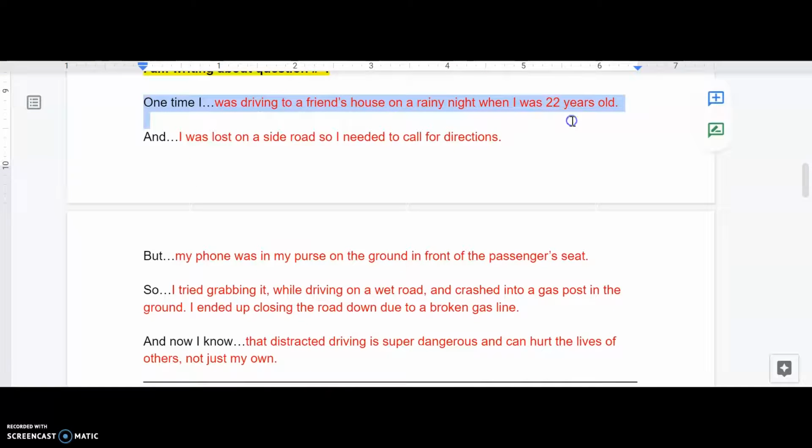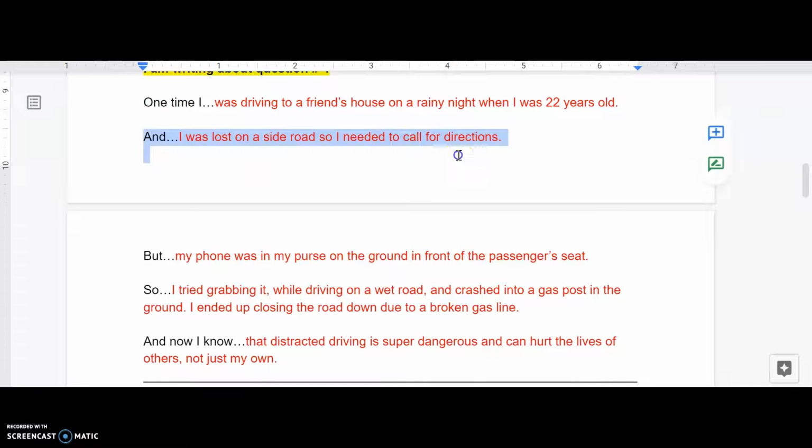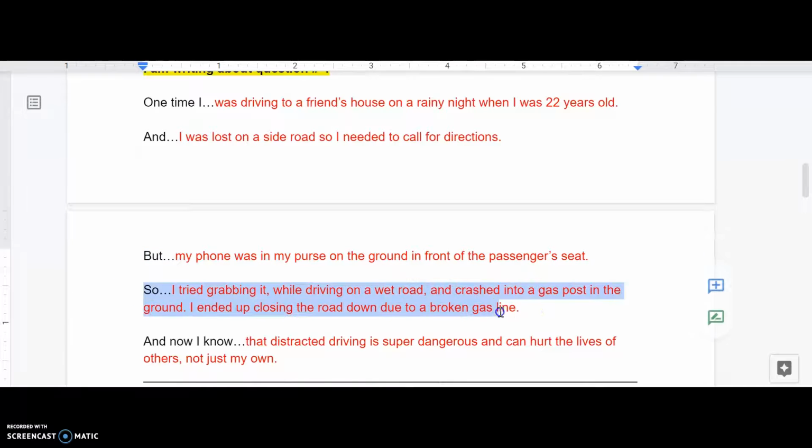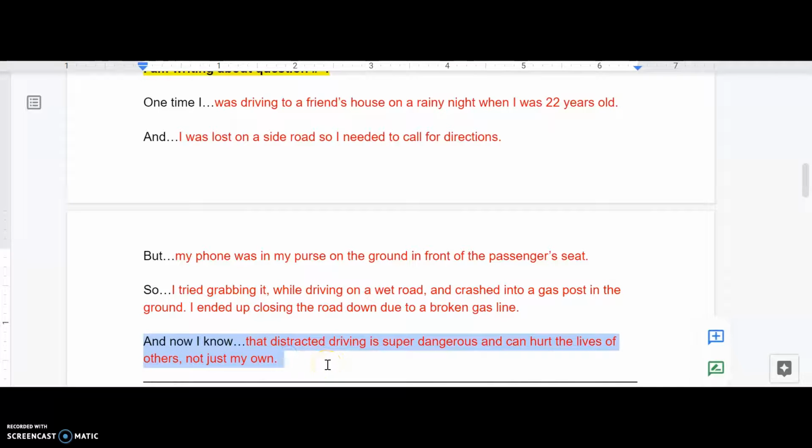One time I was driving to a friend's house on a rainy night when I was 22 years old. And I was lost on the side road, so I needed to call for directions. But my phone was in my purse on the ground in front of the passenger seat. So I tried grabbing it while driving on a wet road and crashed into a gas post in the ground. I ended up closing the road down due to a broken gas line. And now I know that distracted driving is super dangerous and can hurt the lives of others, not just my own.